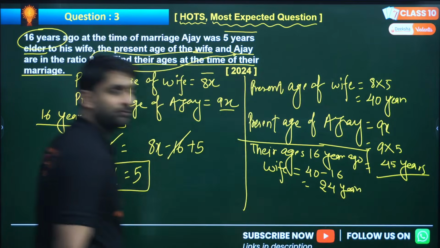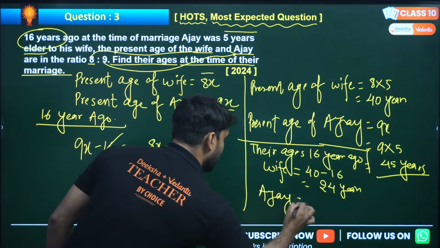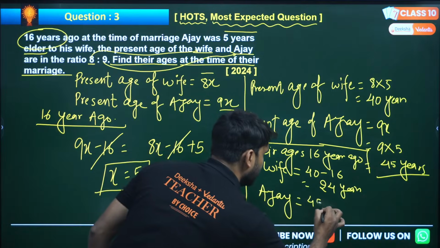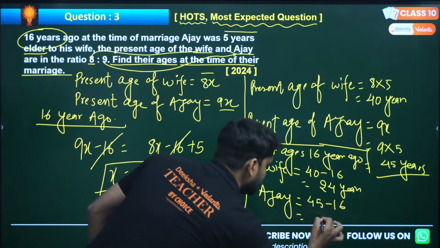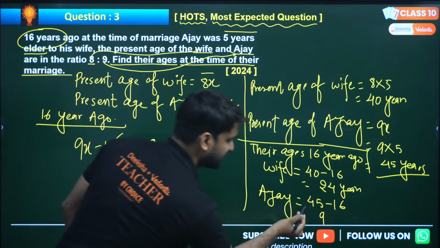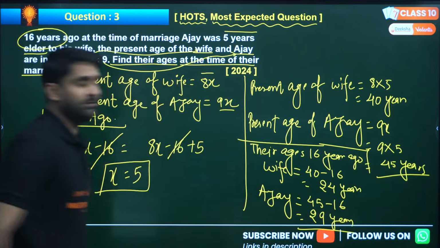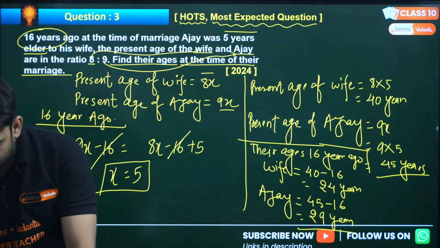So the wife was 24 years old. And Ajay, whose present age is 45, 45 minus 16 is 29 years. So Ajay was 29 years old. Yes, I hope everything is clear.